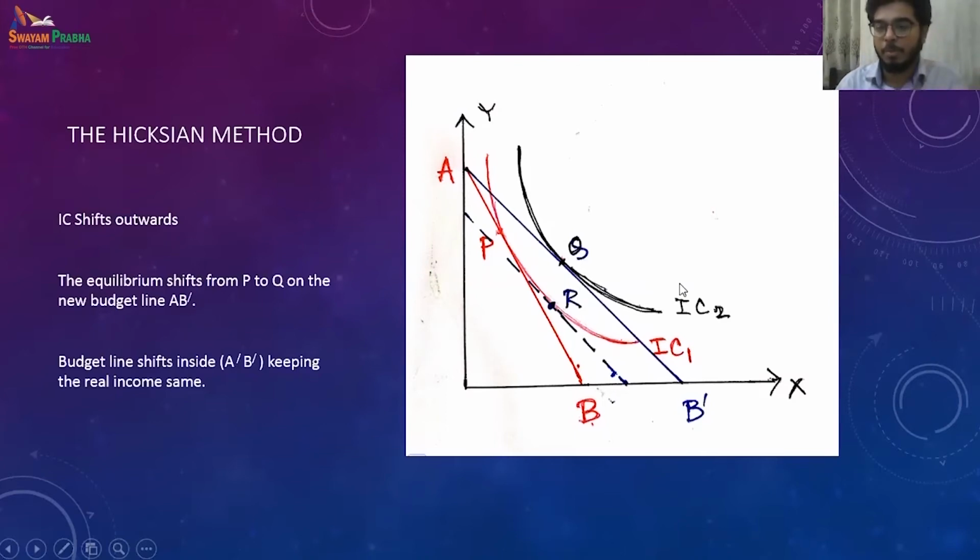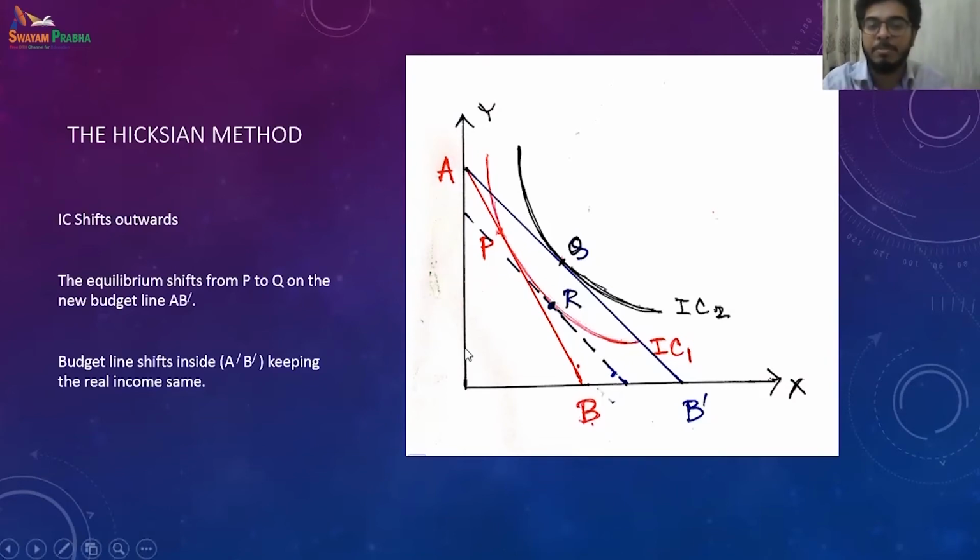Now, the most important point is that to keep the real income the same, we bring the budget line back to the same indifference curve. So their satisfaction remains the same, the real income is the same. The modified budget line is shifted inside, parallel to AB prime. So it shifts inside from A prime B prime to A double prime B double prime.